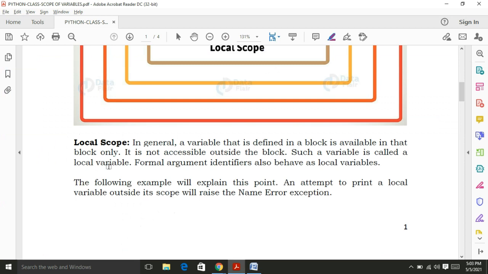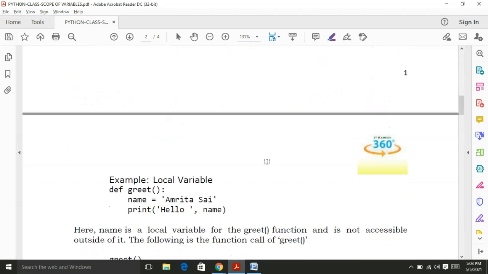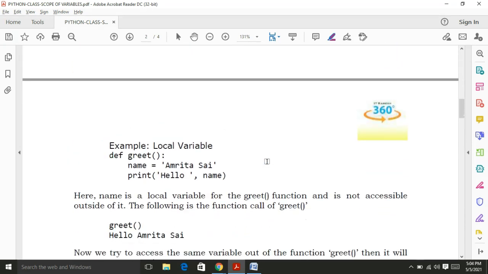Okay friends, I am writing this one. A variable that is defined in a block is available in that block only. It is not accessible outside of the block. Such variables are called local variables. I am also giving one example here.